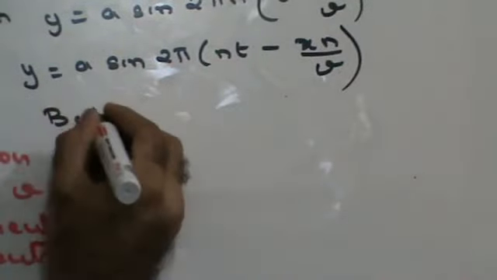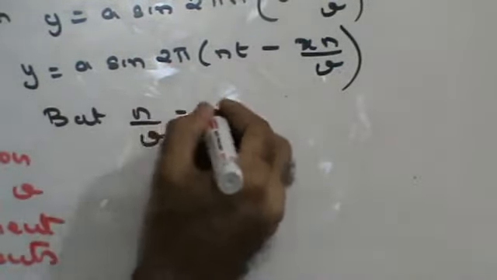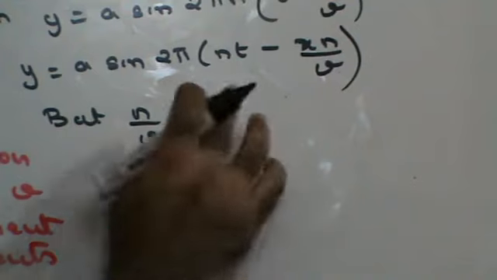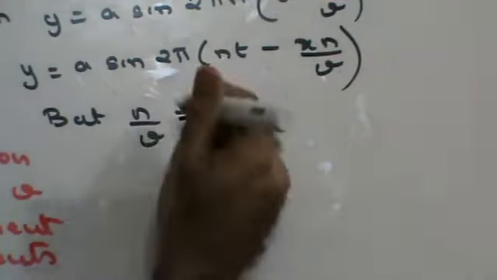But n upon v is nothing but 1 upon lambda. Right? n upon v can be written as 1 upon lambda.